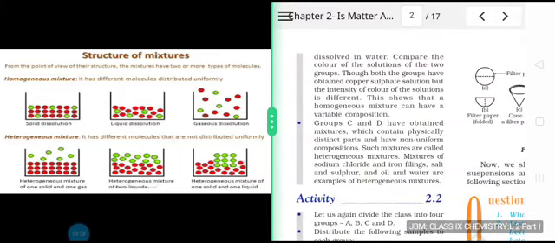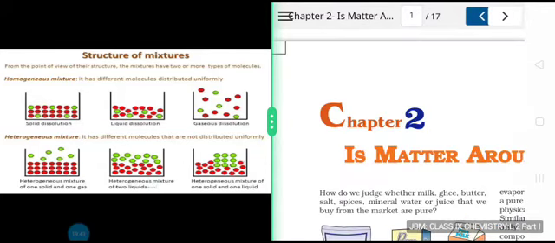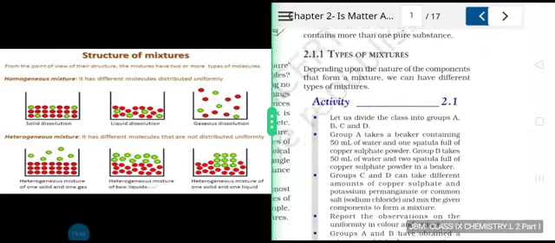Compare the color of the solutions of the two groups. Though both the groups have obtained copper sulfate solution, the intensity of color of the solution is different. This shows that a homogeneous mixture can have a variable composition. Why is there a difference in the intensity of color? Let me go back to the previous page and show you.